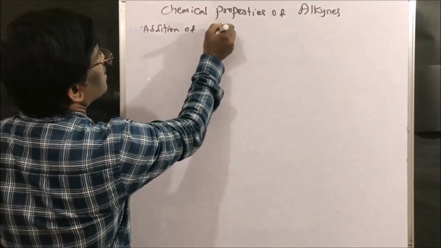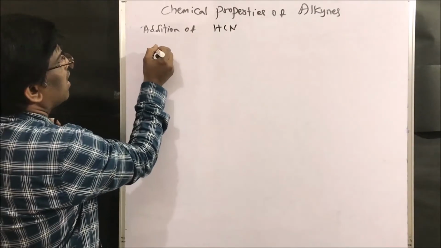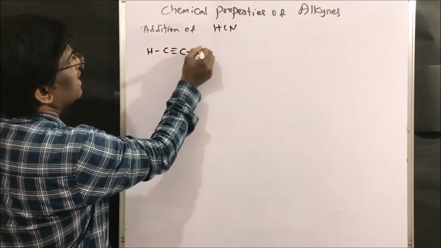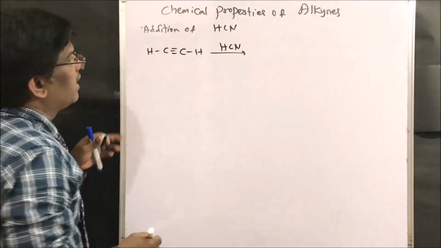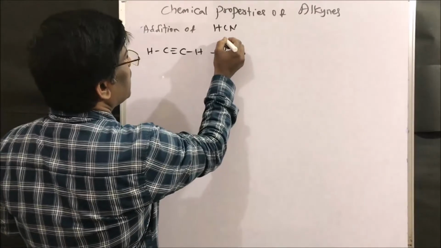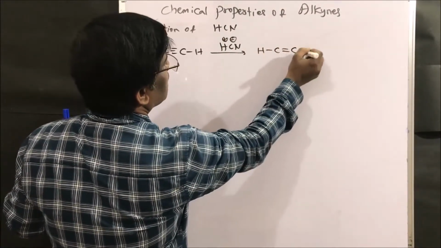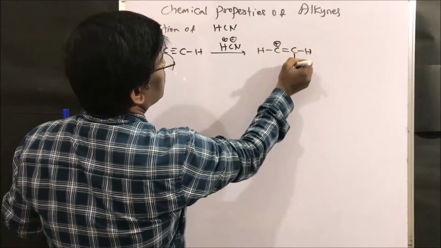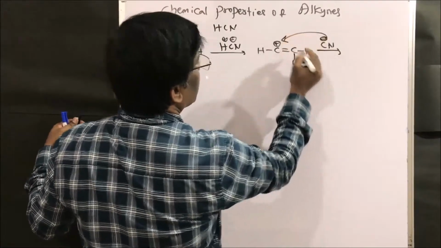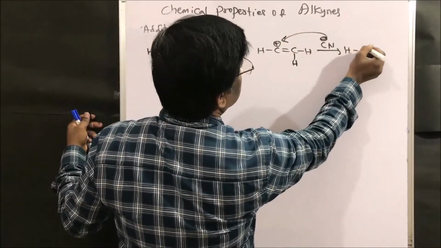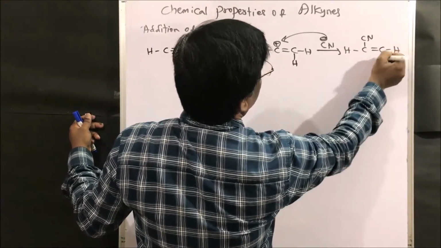Addition of hydrogen cyanide, right? So let us take our starting compound acetylene, upon reaction with HCN, hydrogen cyanide, H plus CN minus, same mechanism. HC triple bond CH. Here I am going to write a positive charge, and the cyanide attacks here. I am going to get H, cyanide, double bond, CH and CH.